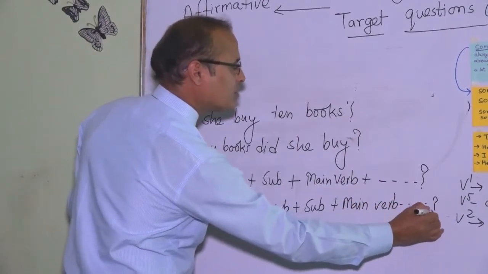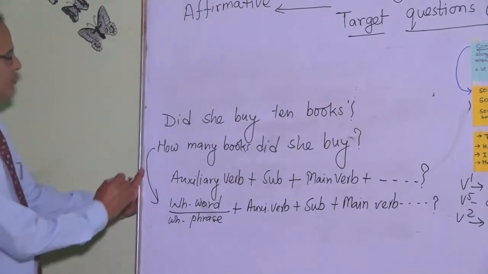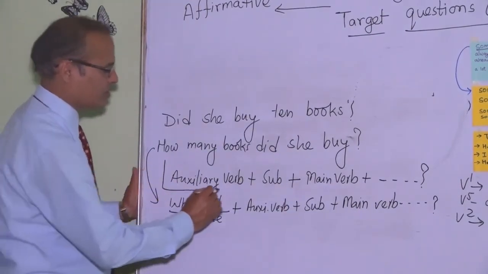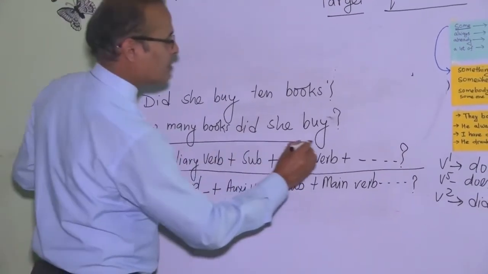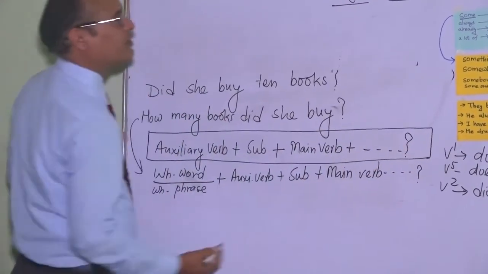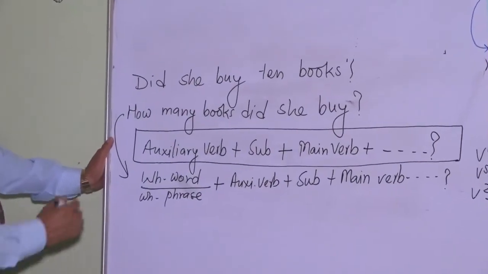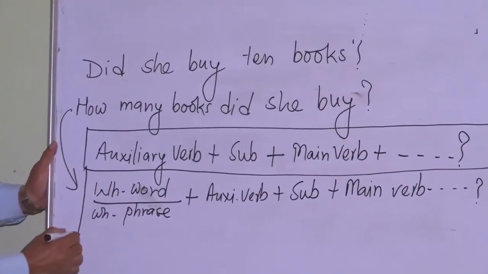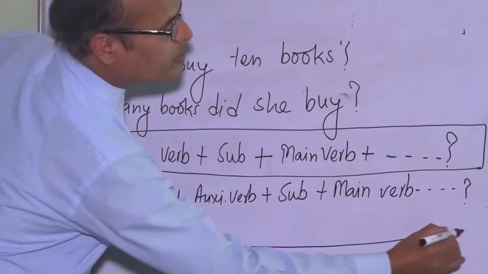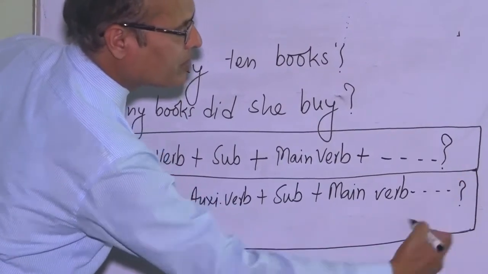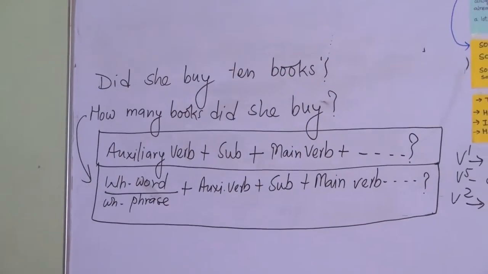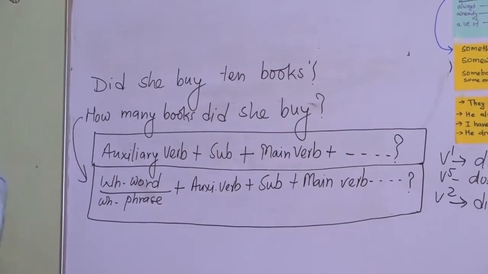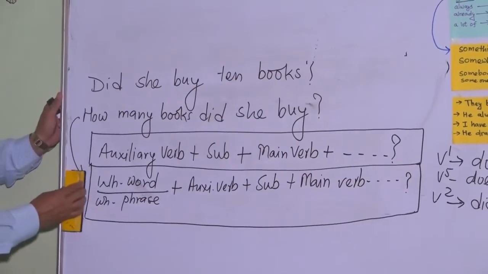So this is the structure for interrogative or simply yes no question, and this is the structure of WH or target question.